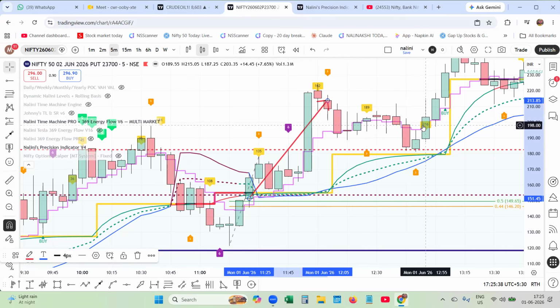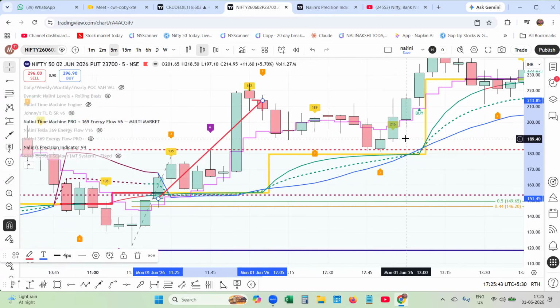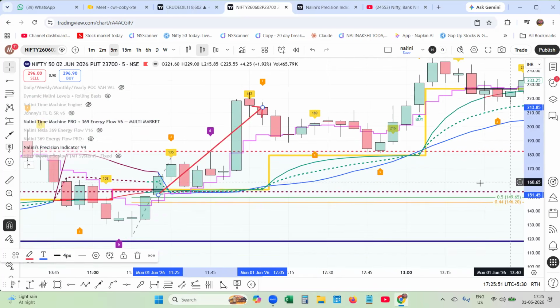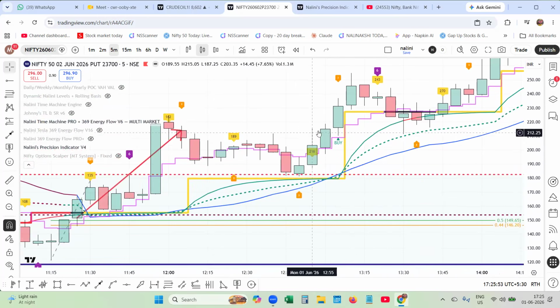Here two time slots are coming, 182 and 218. The price had compressed and the energy also compressed, and finally the price started moving above this time slot.